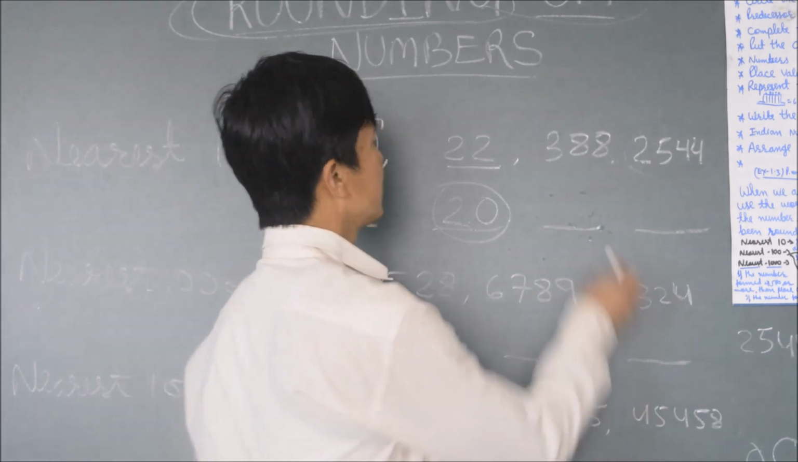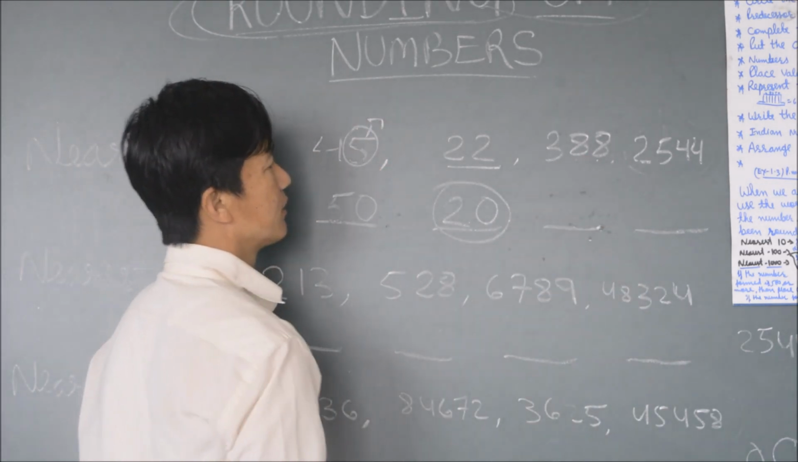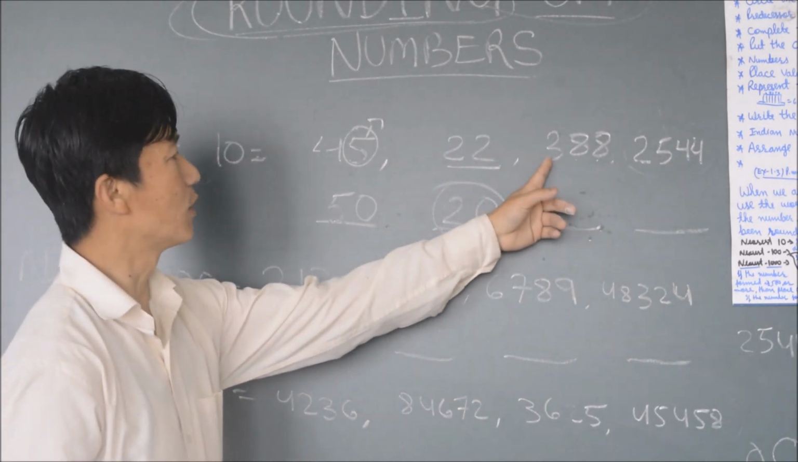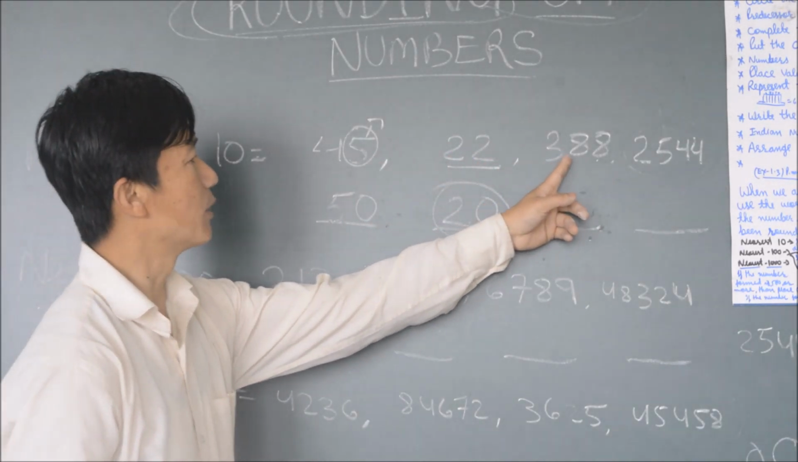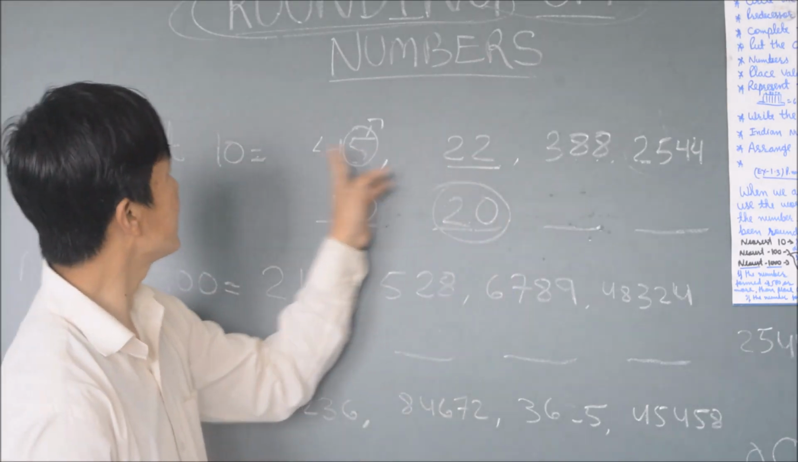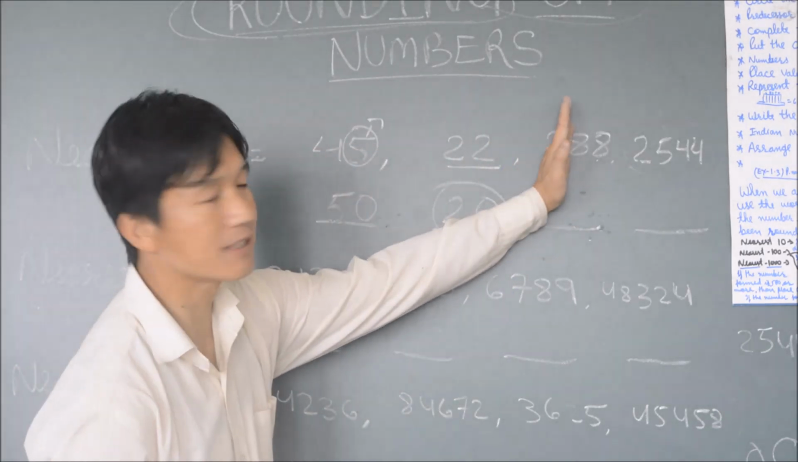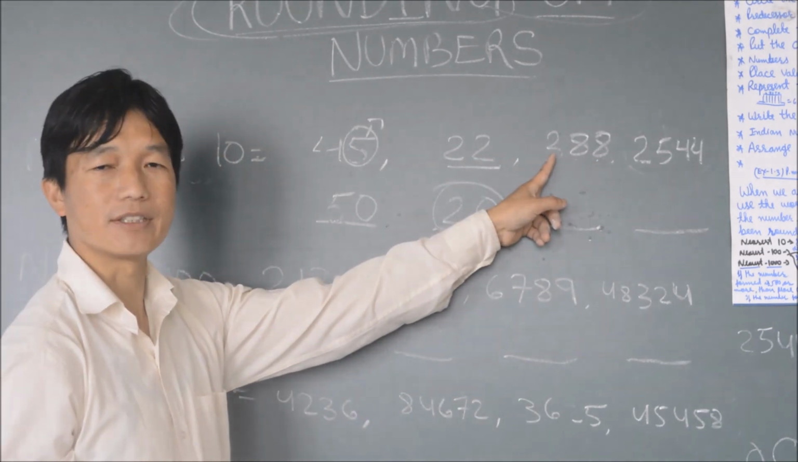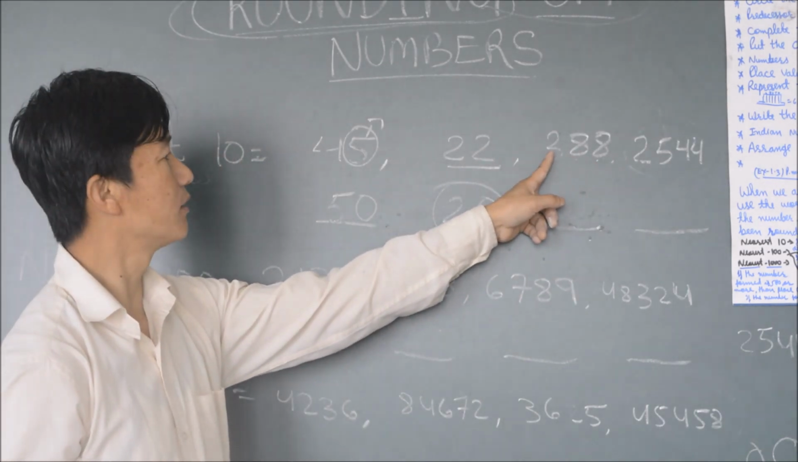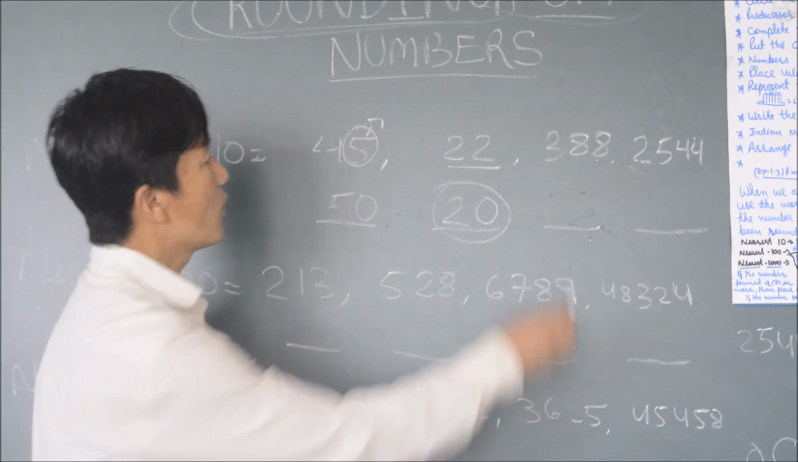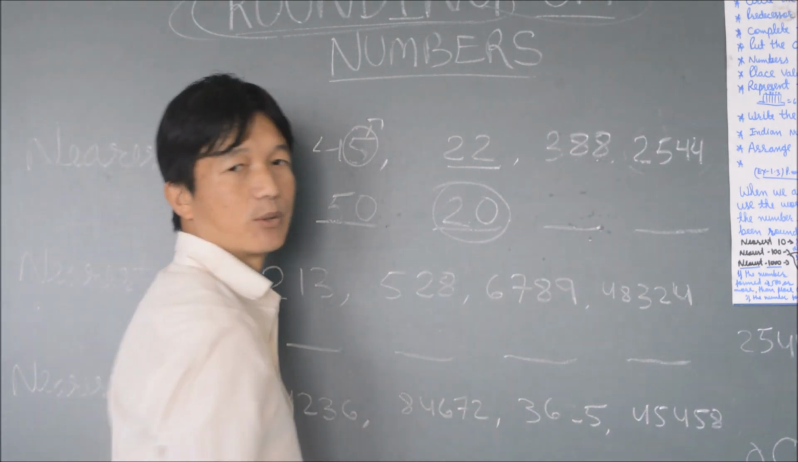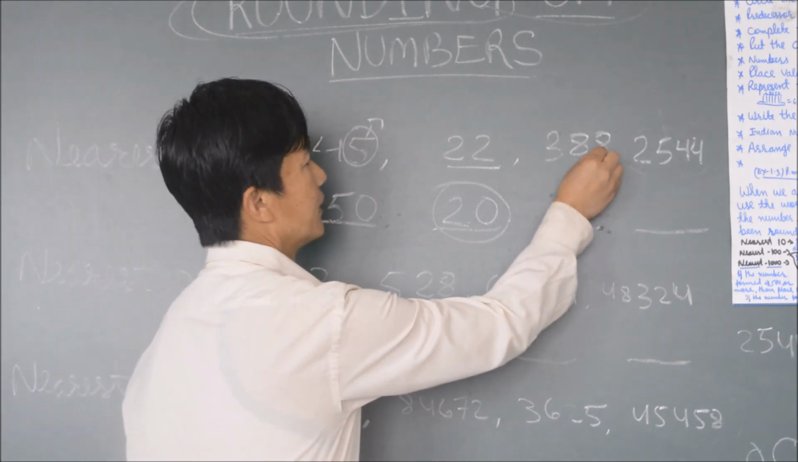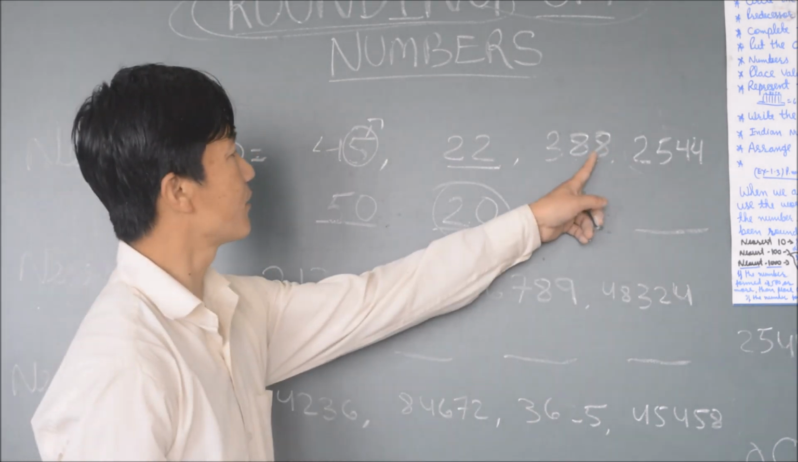Now here is 388. Here is 45, 22 tens, but there is one more digit, that means hundreds. But don't be confused, because we are doing nearest 10, so we have to check the ones place only. Leave this one, don't look at it. So now here is 88. What is 8? We have to check 8. 8 is greater than 4.